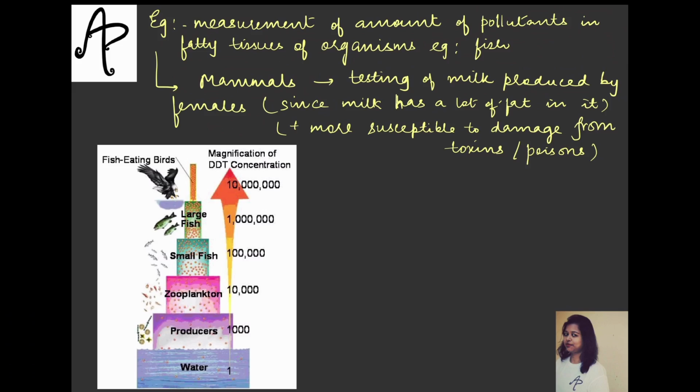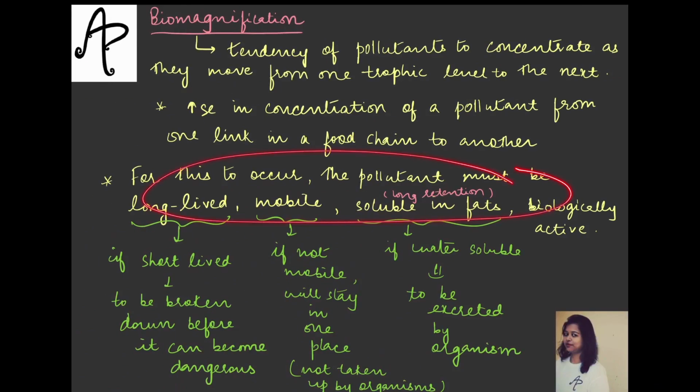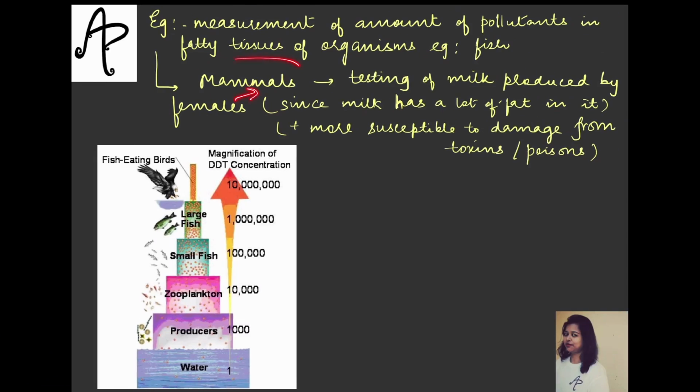Why? Because milk has a lot of fat in it. So हम फैट सोल्यूबल पे बात कर ही चुके हैं. And also because it has a lot of fat in it, and because of the nature of the milk, it is very susceptible to damage from the toxins or the poisons because of the features that we have seen. So if we have to check the pollutant level in the mammals, we do the milk testing. And अगर fish में देखना है तो fatty tissues देखते हैं, ठीक है.